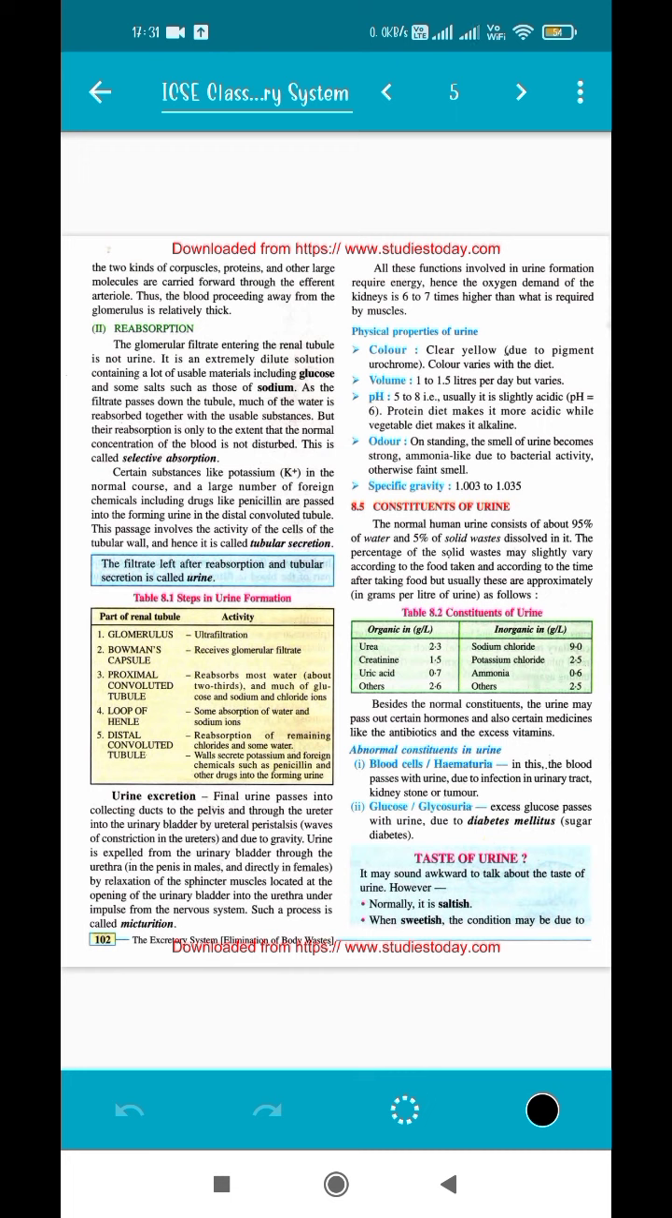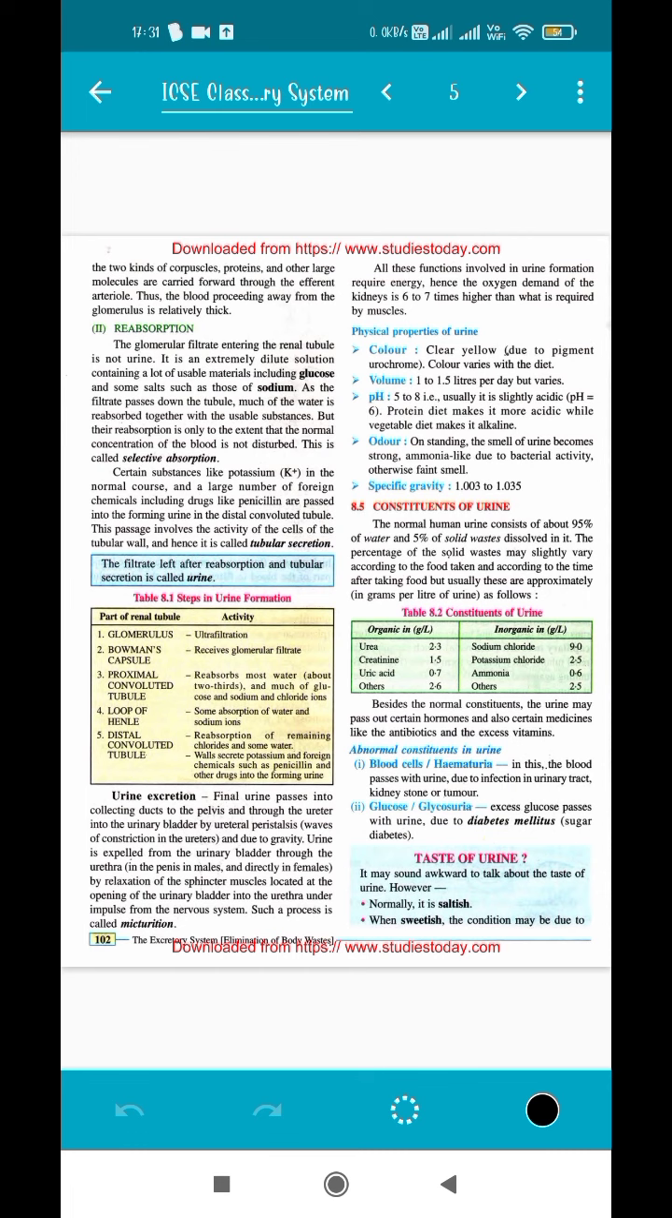Along with these substances, there can also be certain substances, certain medicines such as penicillin or excessive vitamins, whatever antibiotic we take. Whenever we are sick, the doctor gives us antibiotics. The excessive part of those antibiotics is also removed through the urine. If there are certain other things in urine, then it can be a cause of concern.